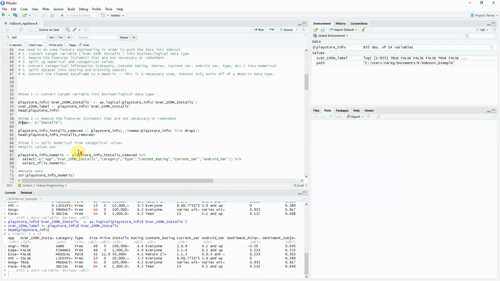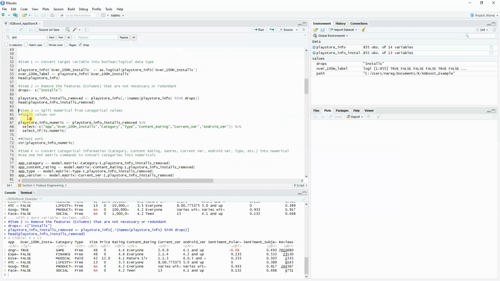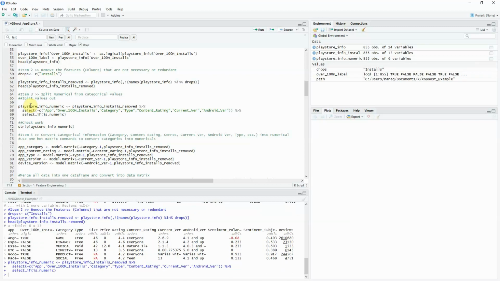And then item number 2 is to remove the features that we don't want. So we're actually going to get rid of that installs column that I mentioned earlier. So we're going to go ahead and do that. And then the next step is to split the numerical from the categorical variables. The reason why we do that is because XGBoost doesn't know what to do with categorical variables. Everything needs to be numeric. So we're going to split that up.